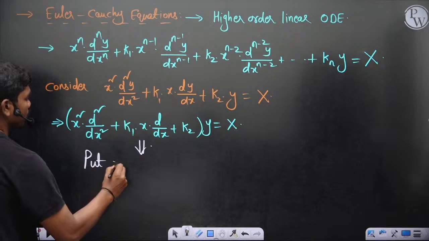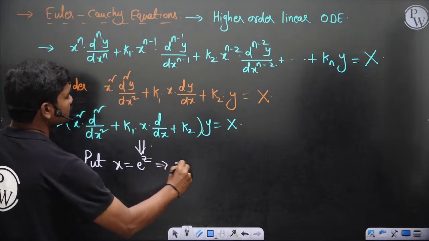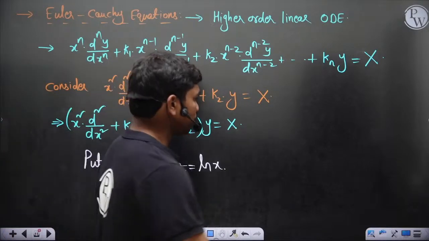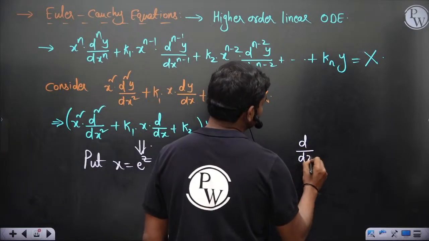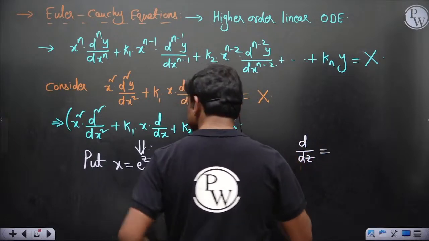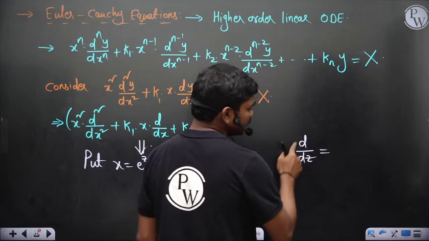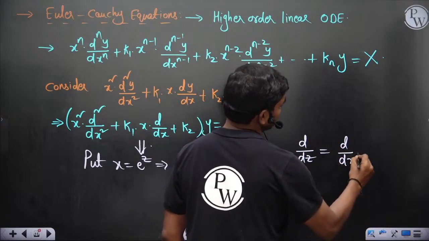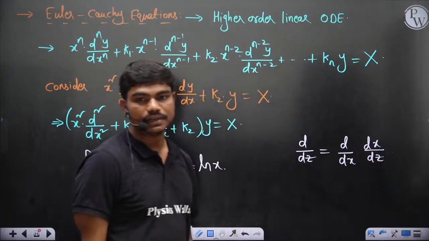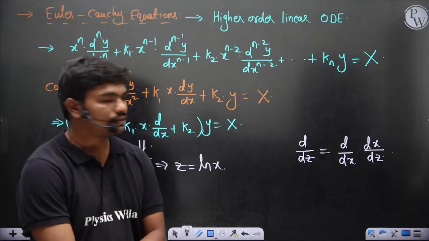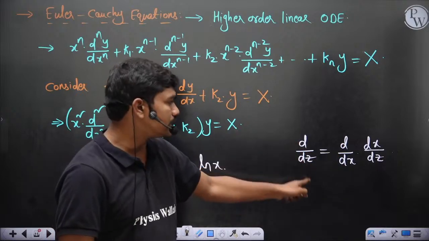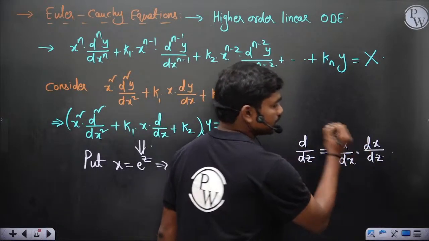And the perfect choice to solve this is to put x is equal to e power z. So obviously you'll get z is equal to ln x. Now if you consider d by dx, can I write d by dz, the derivative with respect to z of any function, but since z depends on x, can I write this as d by dx into dx by dz? Yes or no? Everyone. Using the chain rule, or basically basic manipulation, can I write this derivative as d by dx into dx by dz?